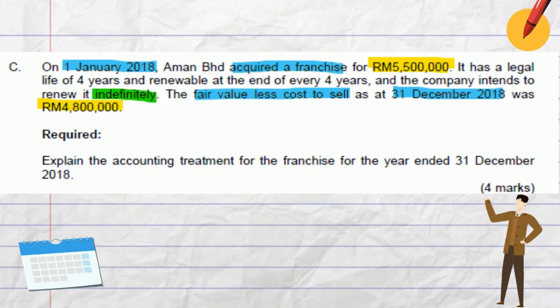We move to part C. On 1st January 2018, Aman Berhad acquired a franchise for 5,500,000. It has a legal life of 4 years and renewable at the end of every 4 years, and the company intends to renew it indefinitely. The fair value less cost to sell as at 31st December 2018 was 4,800,000. The question requires us to explain the accounting treatment for the franchise for the year ended 31st December 2018.